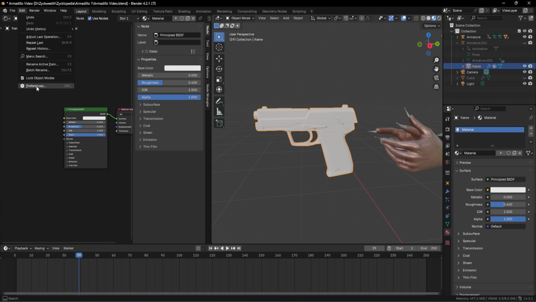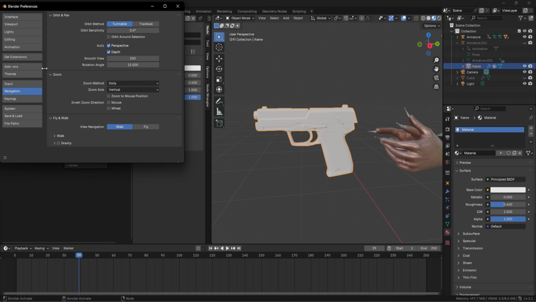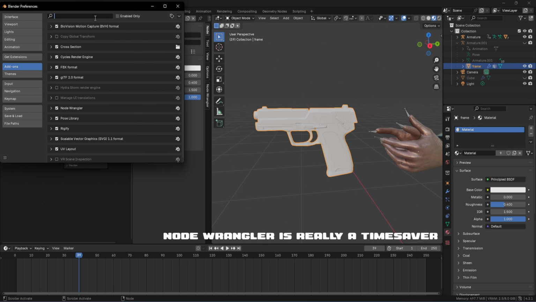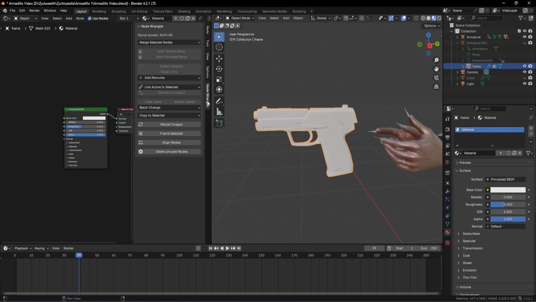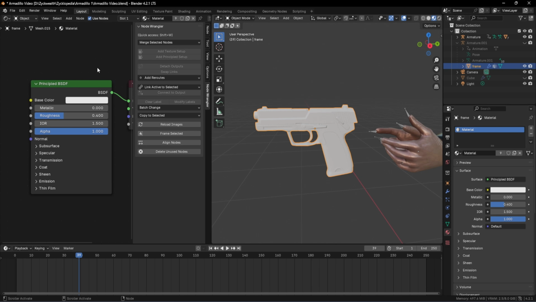At this point, we have to go to our edit mode. Then we have to go to preferences and enable an add-on called Node Wrangler. I've already enabled it, that's why it's available over here on the side. So after enabling the add-on, we can go to our Node Wrangler, then scroll in and select our principled BSDF node. On the Node Wrangler settings, we can go to Add Principled Setup.